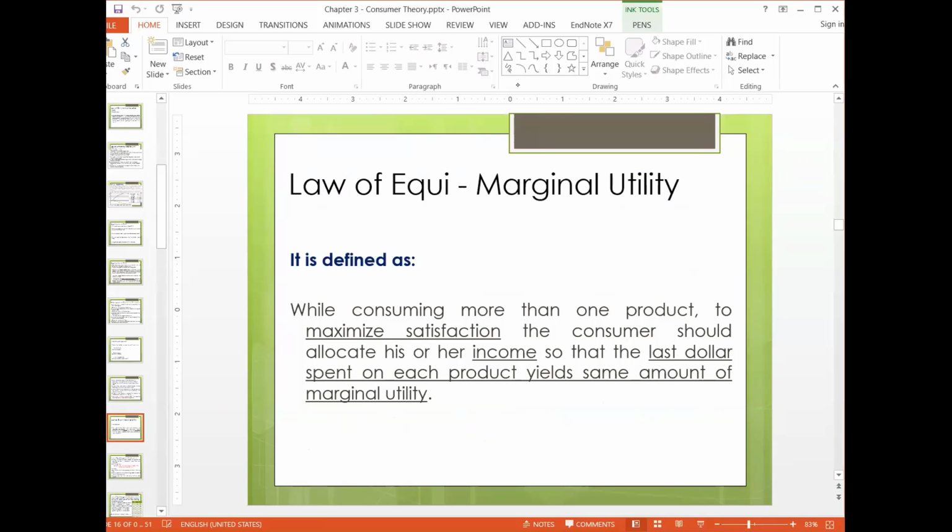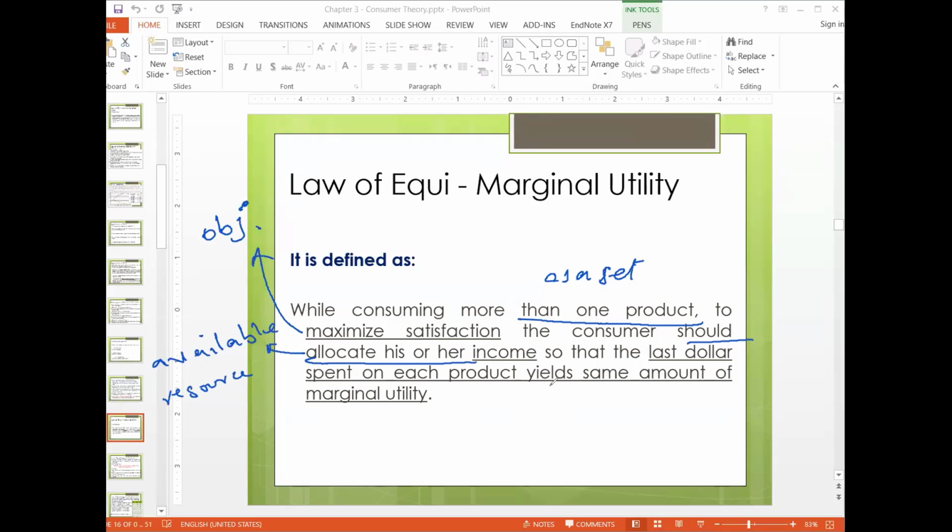First of all, we will define it. It is defined as: when you're consuming more than one product as a set, to maximize satisfaction, which is your objective to maximize happiness, the consumer should allocate his or her income. It means he should divide his income among his available resources.